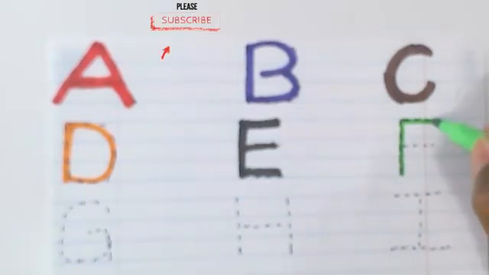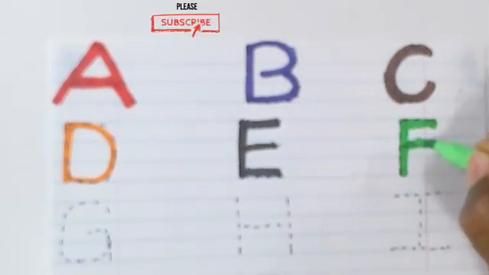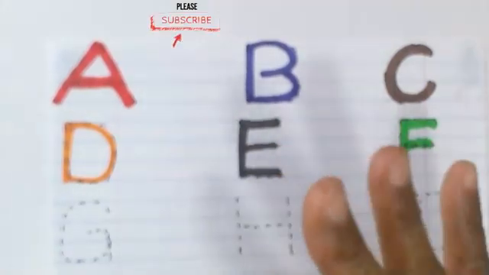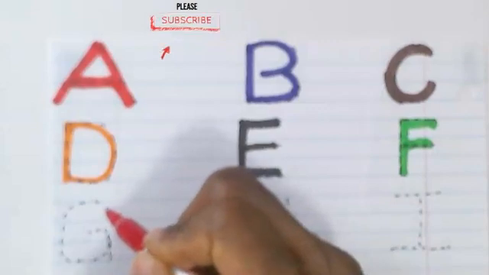Let's write the letter F. The letter F. Can you name a word that starts with the letter F? F is for fingers. The color red.